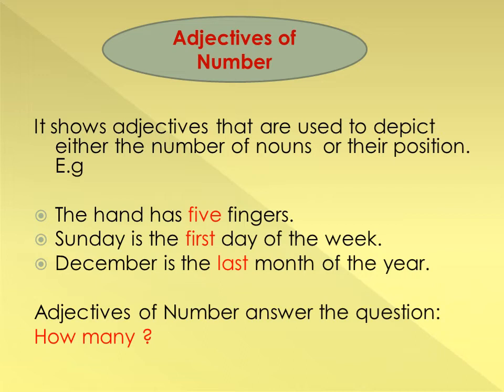Sunday is the first day of the week. We can count that Sunday is the first day of the week. December is the last month of the year. So when we are counting, we can identify that December is the last month of the year. It doesn't change. So how can we identify? By asking how many.